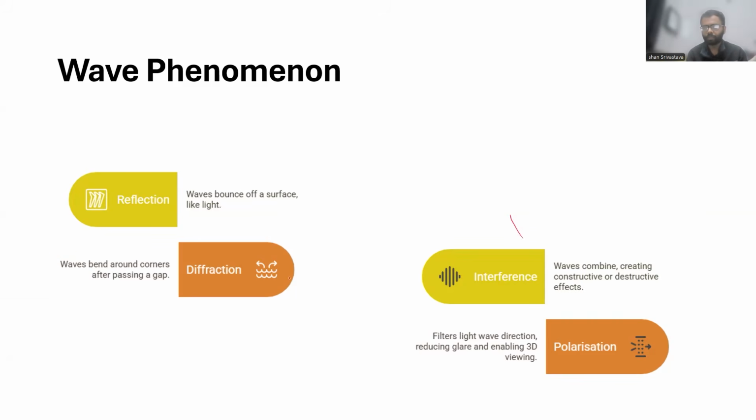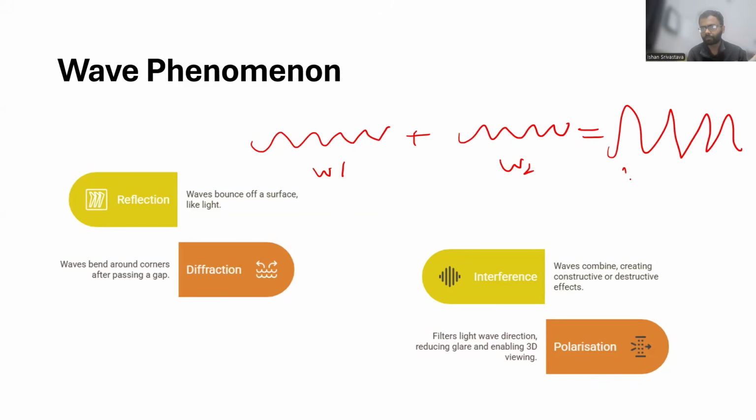Then there is interference. What does interference mean? Interference means that waves combine, creating constructive or destructive effects. If you have one wave like this, wave one, and another wave like this, wave two, they combine and become a bigger wave. That is constructive.